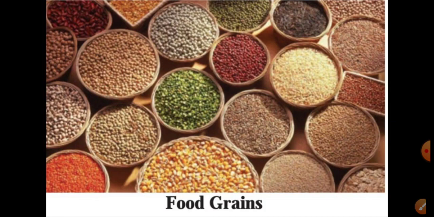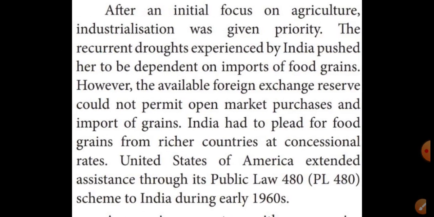Because of droughts experienced by India, it depended on imports of food grains.